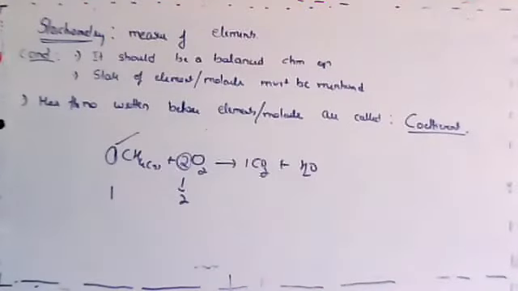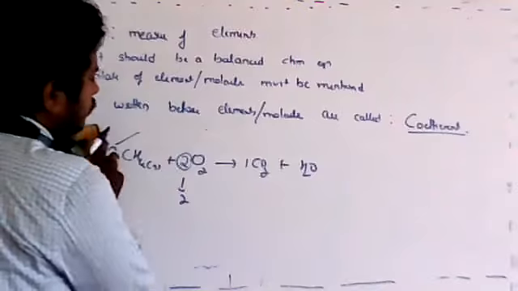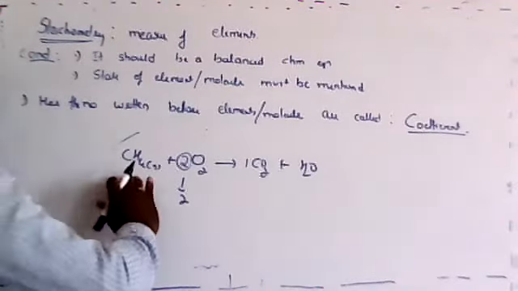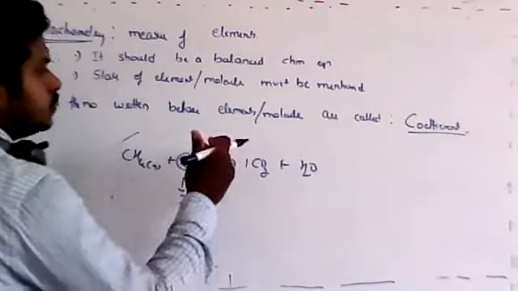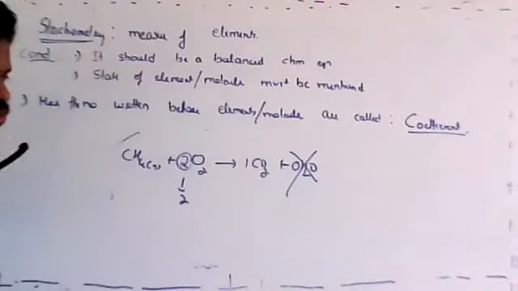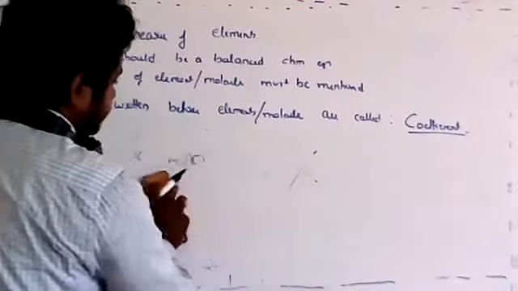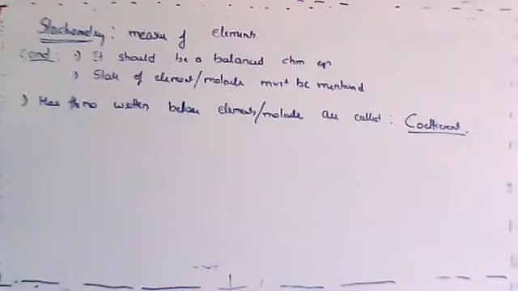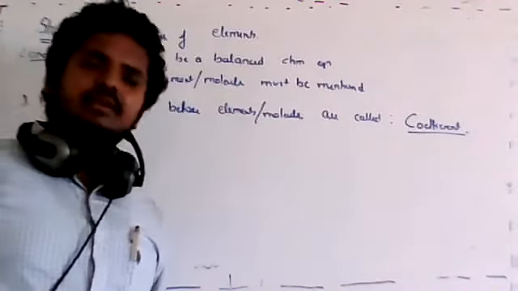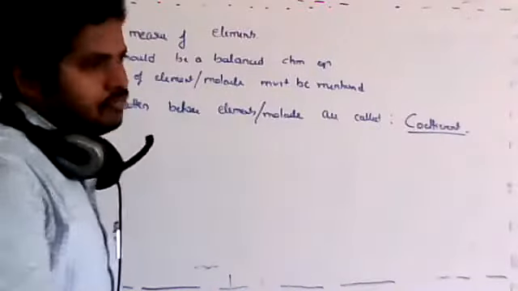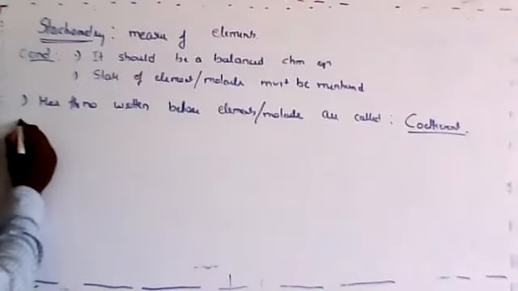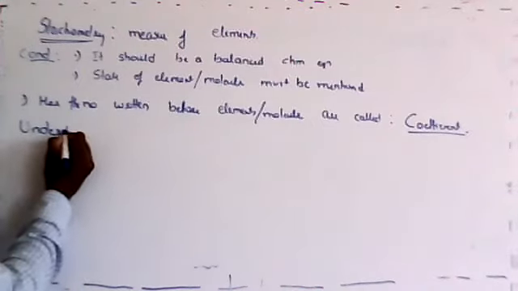What if the coefficient is 0? No element or molecule has the coefficient 0, because if the coefficient is 0, it means that it is not there. So coefficient cannot be 0. Got it? It could be a minimum of 1. Sometimes it will be written in the form of a fraction also, but usually we get a balanced equation in whole number form. So with this knowledge, we'll go for understanding the chemical equation.